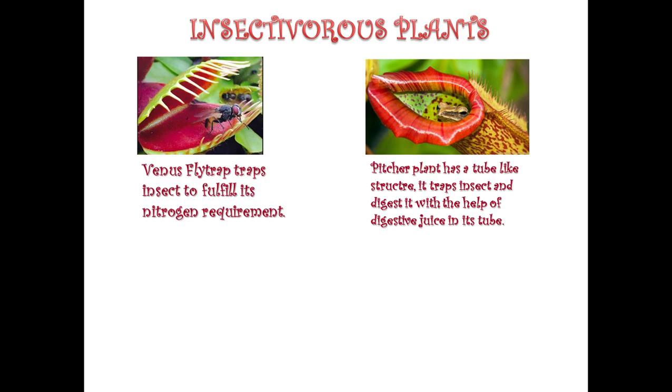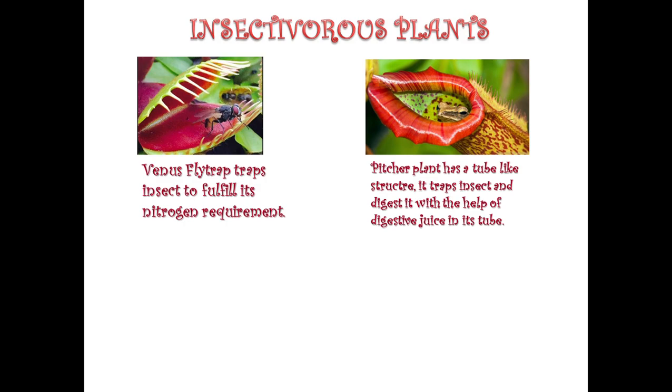So no bacteria is working on them. They are taking insects directly from the environment with the help of their features, and then they are fulfilling the requirement of nitrogen. Both Venus flytrap and pitcher plant can carry out photosynthesis also, but are not able to take nitrogen from the air.